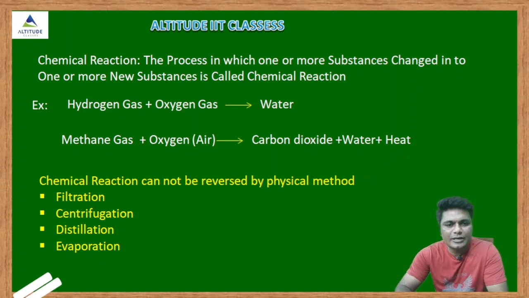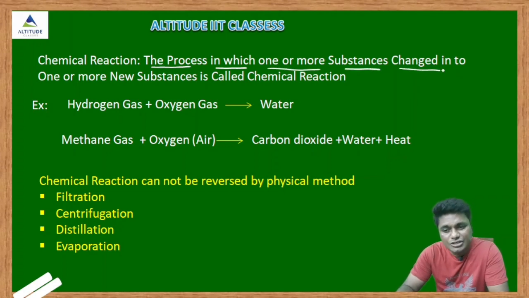So what is a chemical reaction? See, in the chemical reactions, the chemical composition of the reactant will be changed. Reactant means the compounds which are reacting in the process. The chemical composition of the reactant will change in this reaction. So let's see what is the definition here. The process in which one or more substances change into one or more new substances, totally new substances you will get, that is called what?